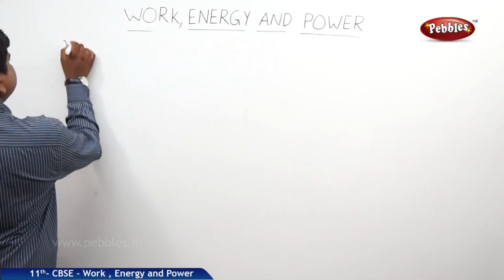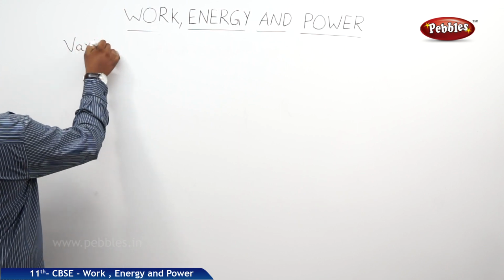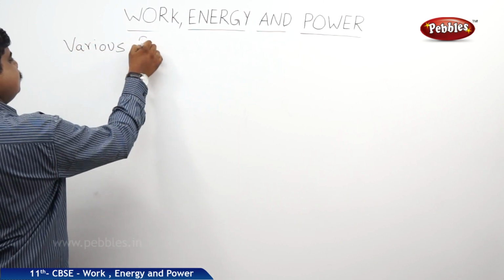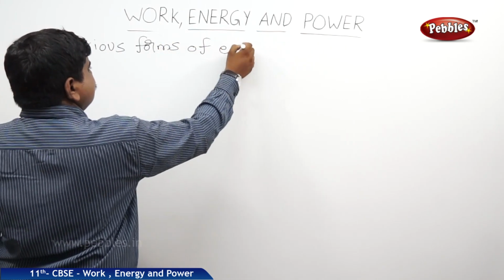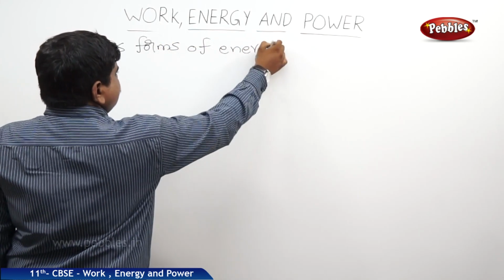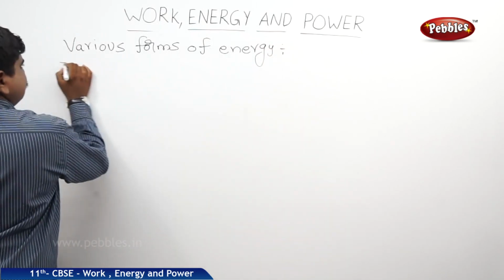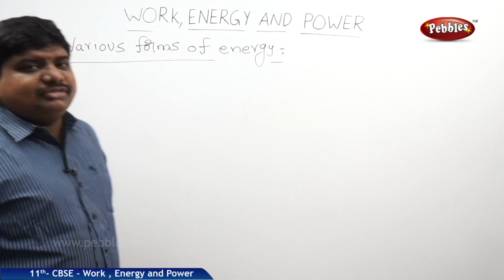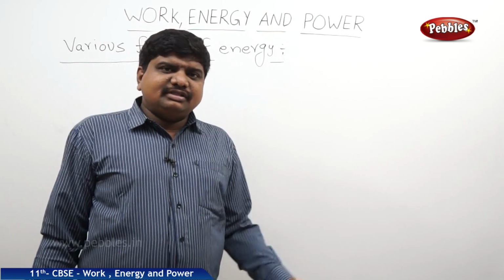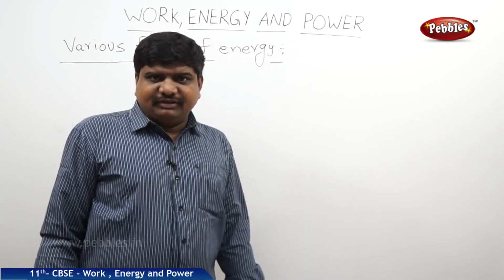Next one is various forms of energy. Energy has many forms in the world. We are using many energies for our comfort.